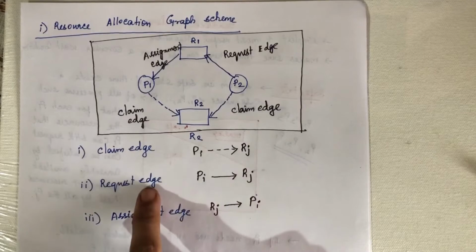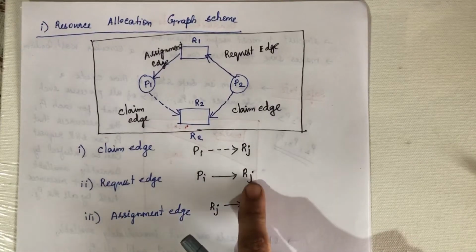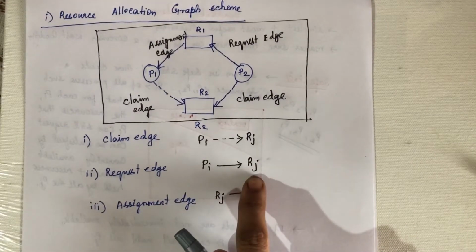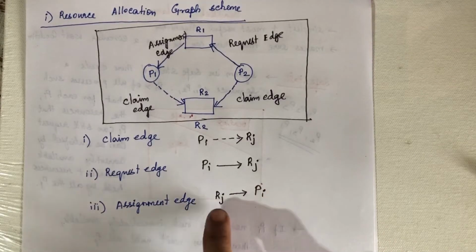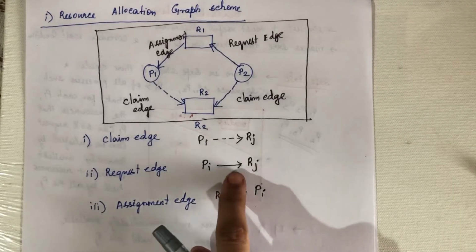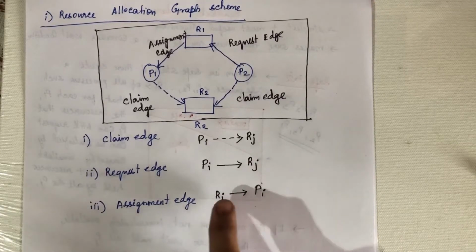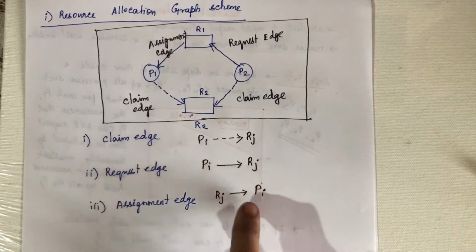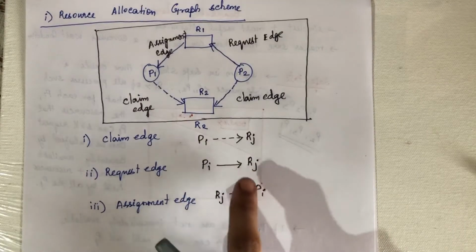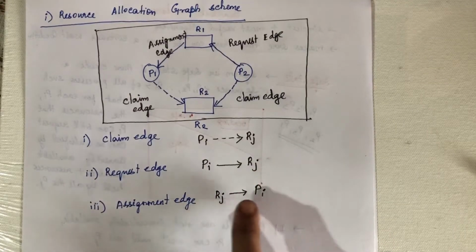So it is waiting, as Pi has now requested Rj. Now Rj is released by some other process, so the Rj is allocated to Pi. The request edge is converted so that an arrow mark is drawn from the resource to Pi.